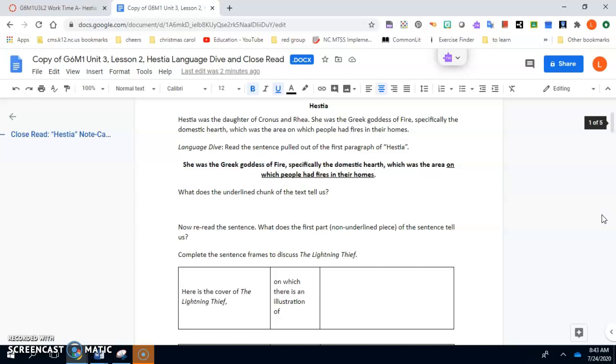It says she was the Greek goddess of fire, specifically the domestic hearth, which was an area on which people had fires in their homes. So the first part, or the non-underlined piece of the sentence, tells us that Hestia is the goddess of fire in the home.